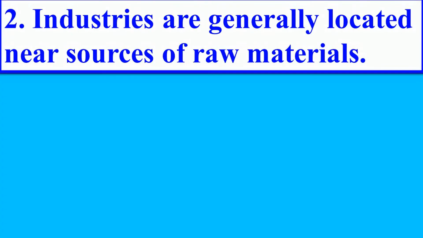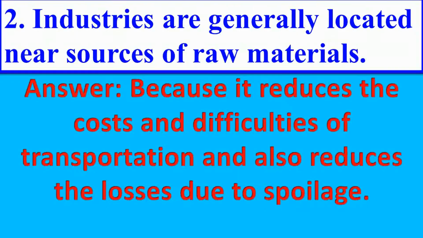Industries are generally located near sources of raw materials. Answer is because it reduces the cost and difficulties of transportation, and also reduces the losses due to spoilage.